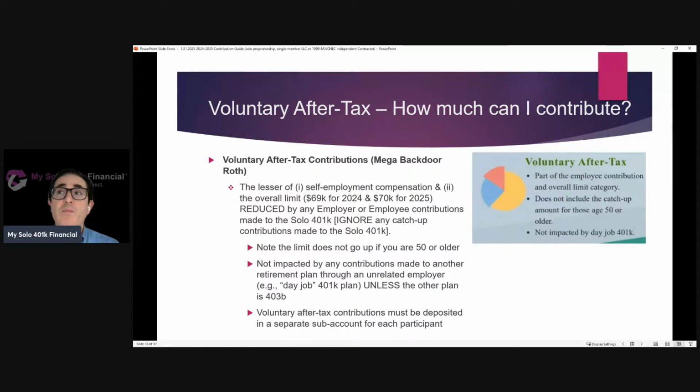But at the same time, you can ignore those catch-up contributions for purposes of aggregating and determining whether the overall limit has been made.